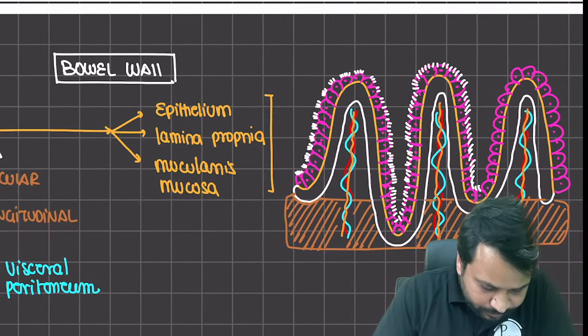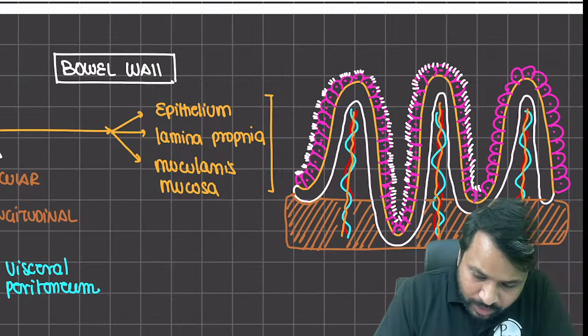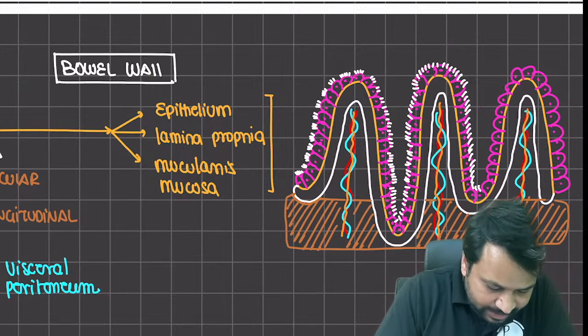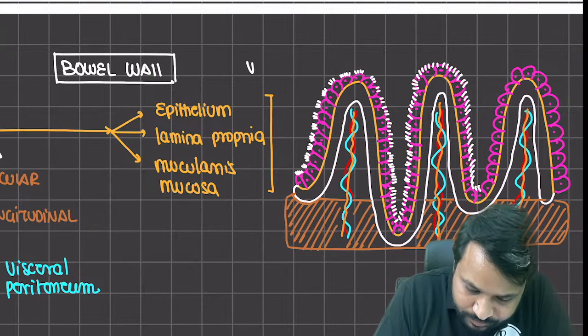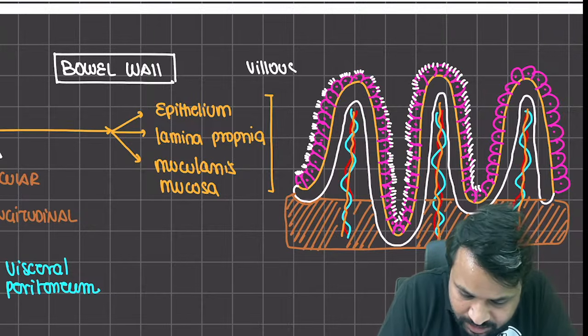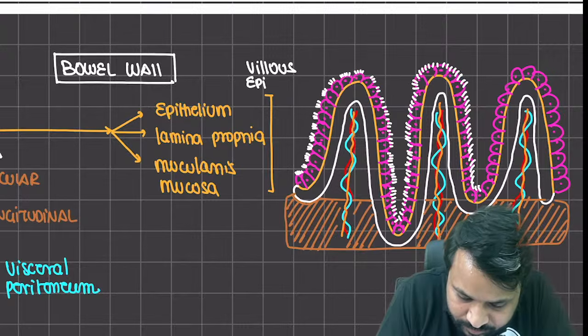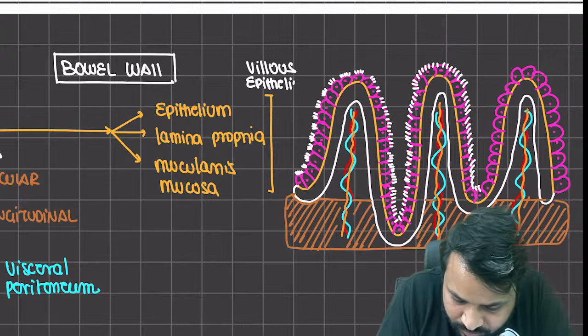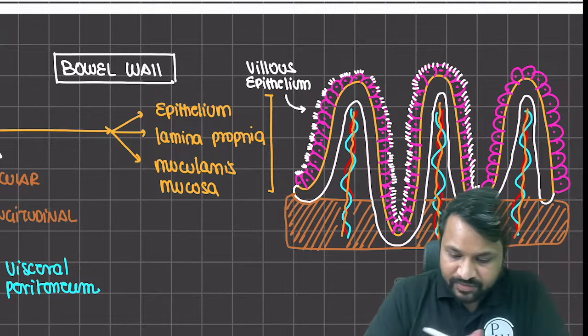Okay, now, these are what we call the villus epithelium.